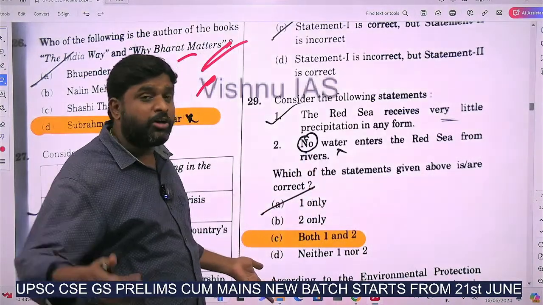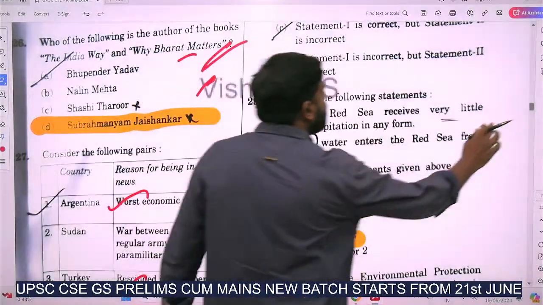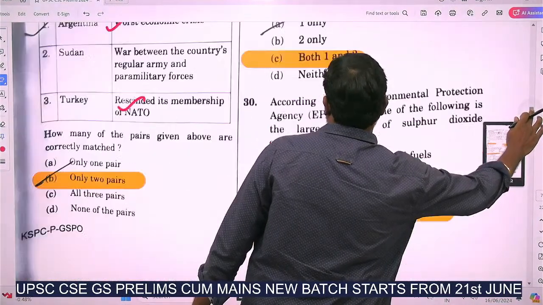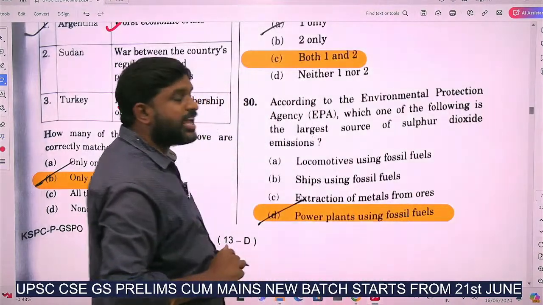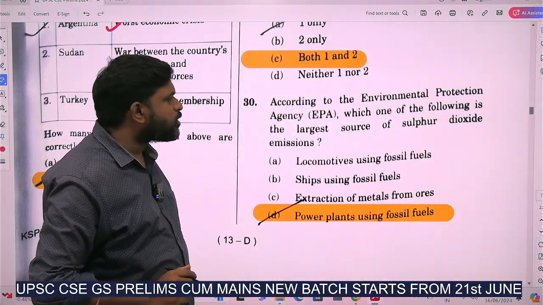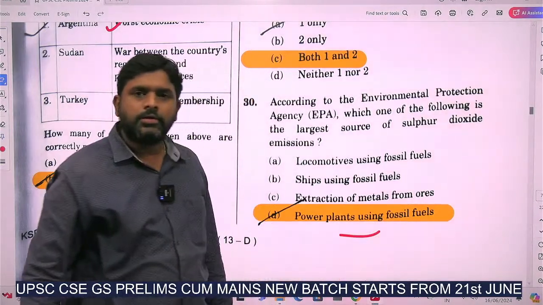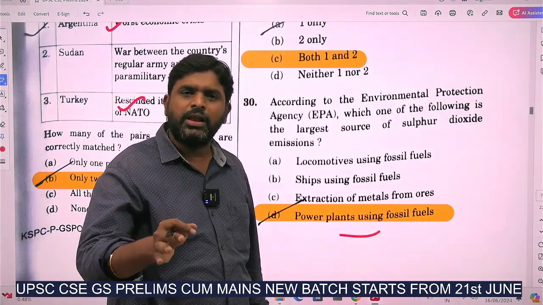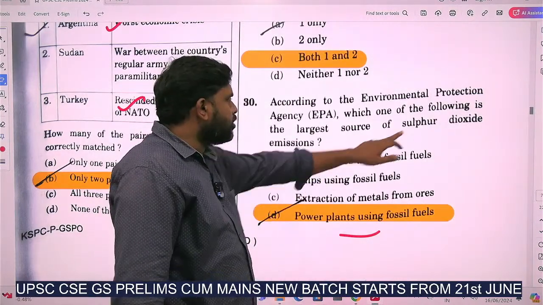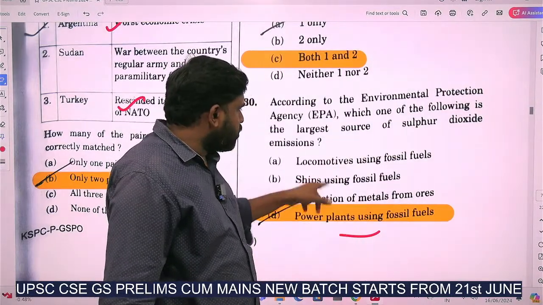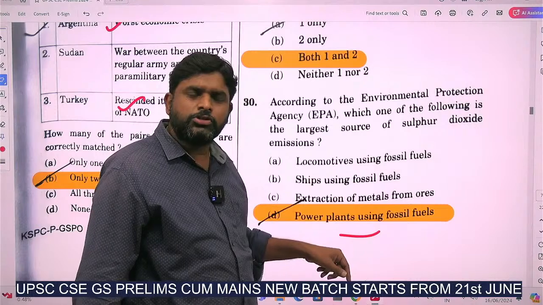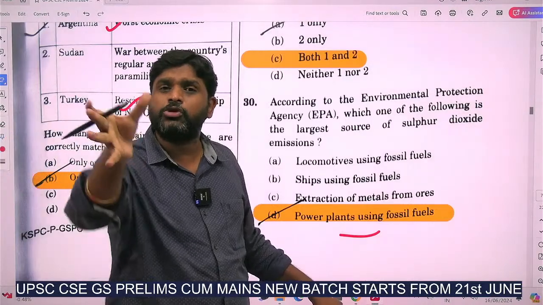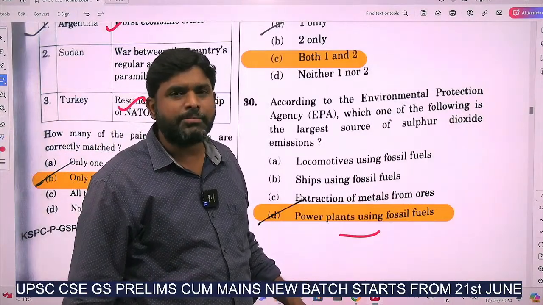Why? Because we might know or we might not know. Next. According to the Environment Protection Agency, which one of the following is the largest source of sulfur dioxide emissions? Power plants, thermal power plants. Power plants using fossil fuels are very much responsible as a source of sulfur dioxide. Locomotives using fossil fuels also, but most is by power plants. After that, vehicular exhaust also emits much of the sulfur dioxide.